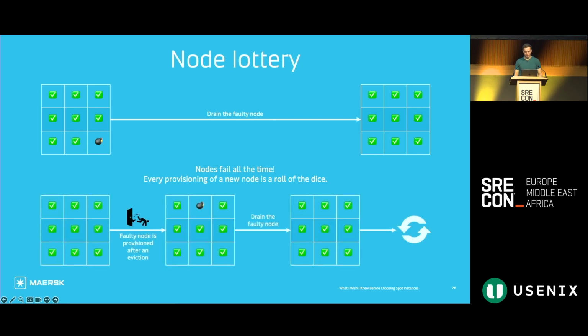But when we run on spot nodes, there is really no such thing as a good state, or really any such thing as the cluster being in the same state for more than a couple of minutes at a time. So if we get a bomb node, sure, we can drain it, but this process is just going to repeat potentially hundreds of times per day. So even if the chance of getting a bomb node is 1%, that's still at least a couple every single day.